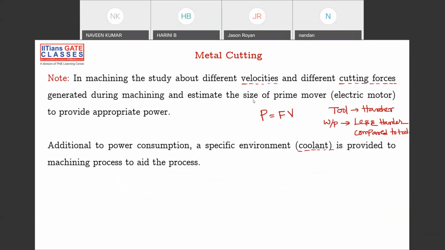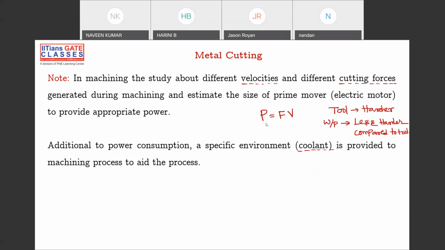And of course, why are we studying metal cutting? We have to know what the velocities and cutting forces required for a machine are, so that we know the capabilities of the machine. Obviously, if you want to cut a material, you should have the capability of cutting that material. So what should be the capability of the machine, so that you will be able to cut material up to the right amount? Obviously, we need to analyze some cutting forces and cutting velocities. Of course, force into velocity gives rise to power.